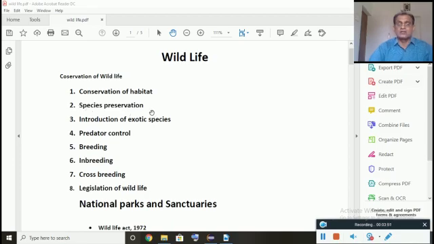Species preservation. As I used to say, each and every creature is very important on this earth. As each and every species is important, one should not lose a species. Therefore it is important to protect each and every species. The more the species, the more the beauty of wildlife. That is why if some species find difficulty to survive, we have to identify it and take proper steps to preserve the species. What problem arises for that species, we have to identify.